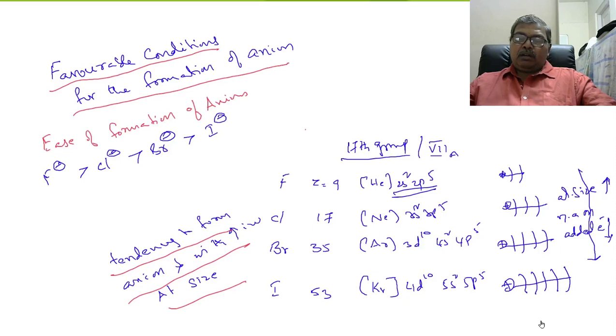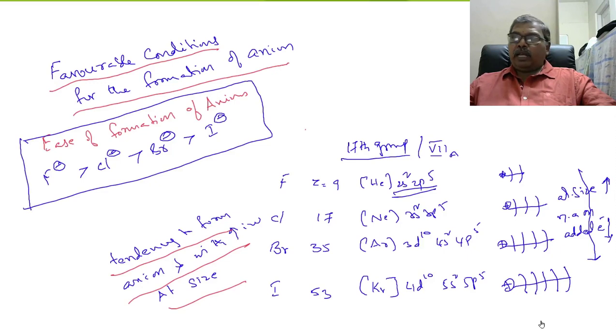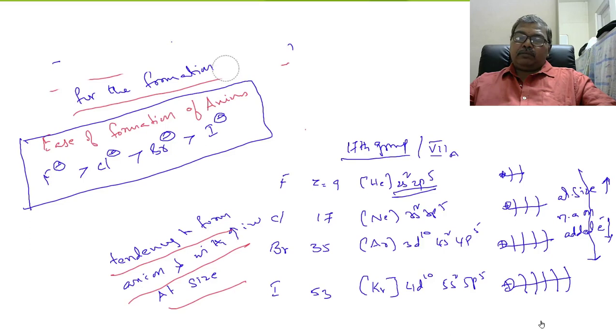So this is the order of ease of formation of anions. So in one sentence, an atom with a smaller atomic size forms anion readily.